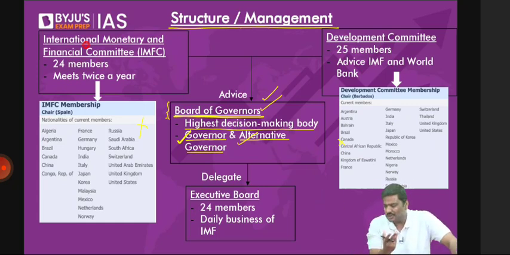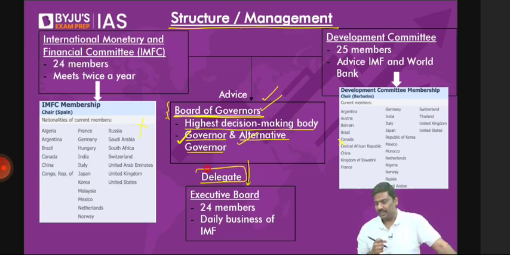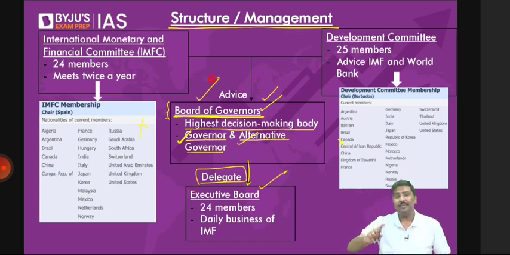So that's the precise reason the Board of Governors will hand over certain functions to another body. It will hand over certain functions to another body, which is called the Executive Board. What is the role of the Executive Board? It is decided by the Board of Governors. So the Executive Board will have 24 members.